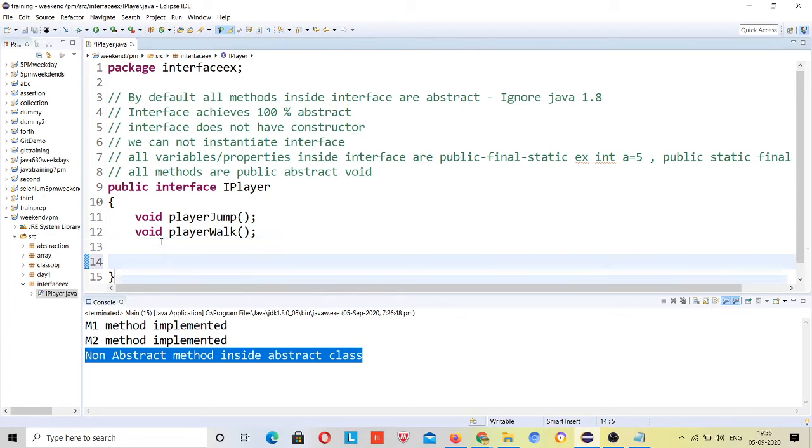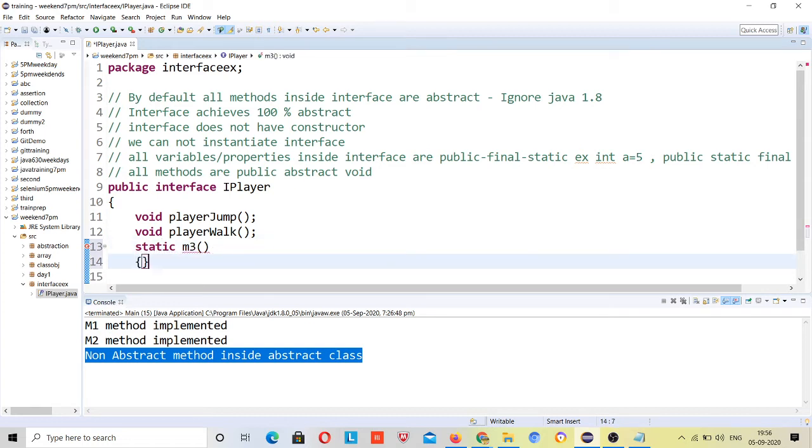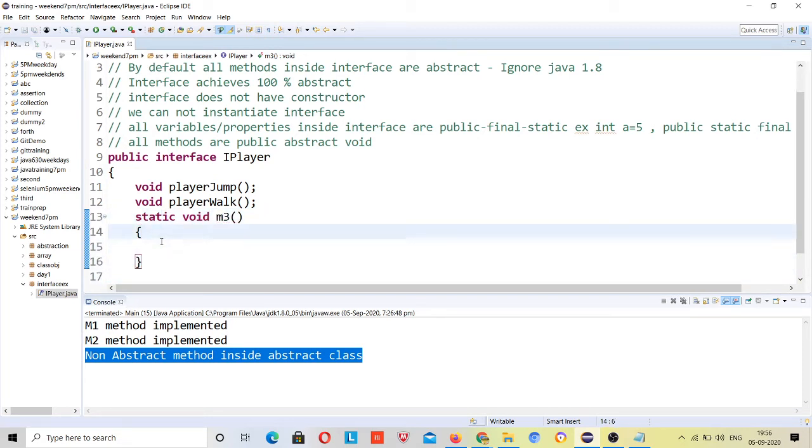If you want a non-abstract method, you can define it as static m3 like this. That's how it was suggesting to you, right? You can have any return type, so here I am giving the return type as void. So you can have static and default methods inside your interface, right? Static and default too.